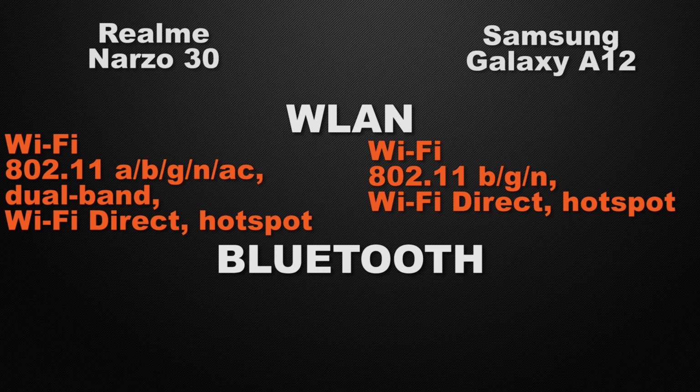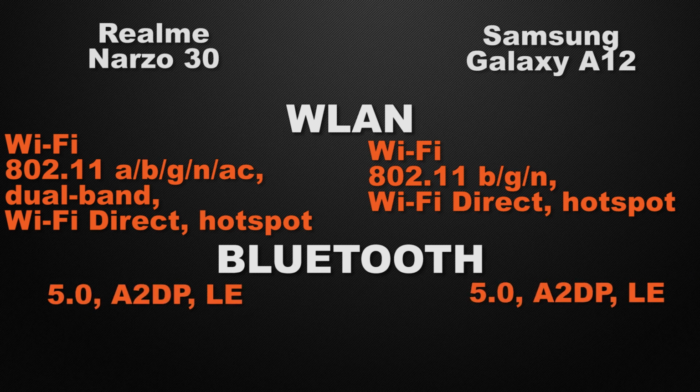And about the Bluetooth version of the devices, Narzo 30 has the 5th generation of Bluetooth, whereas A12 also has the 5th generation of Bluetooth. So it's a tie because both of the devices have the same generation of Bluetooth.